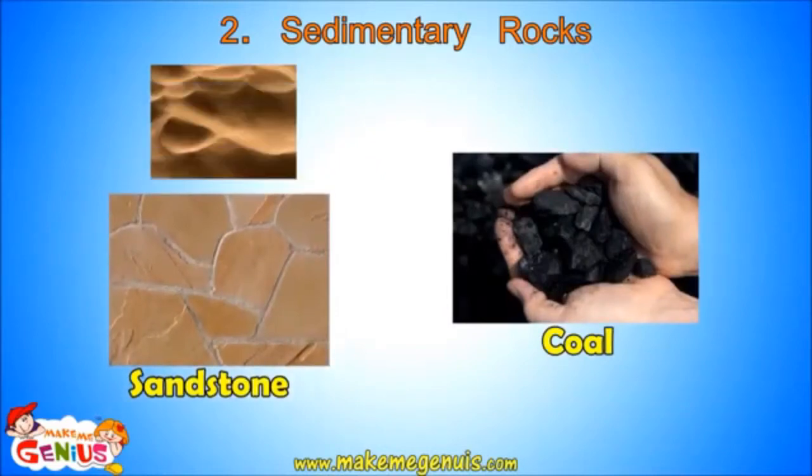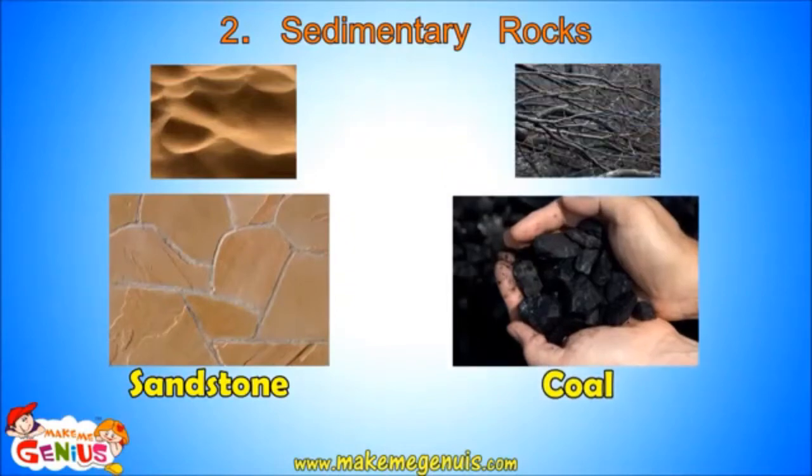Sandstone is formed by the compression of sand. You know that coal is also a sedimentary rock. It is formed by the compression of dead trees and plants, which are also called fossils.